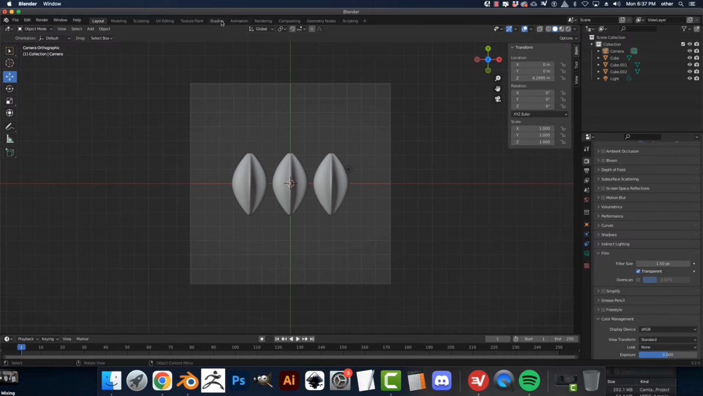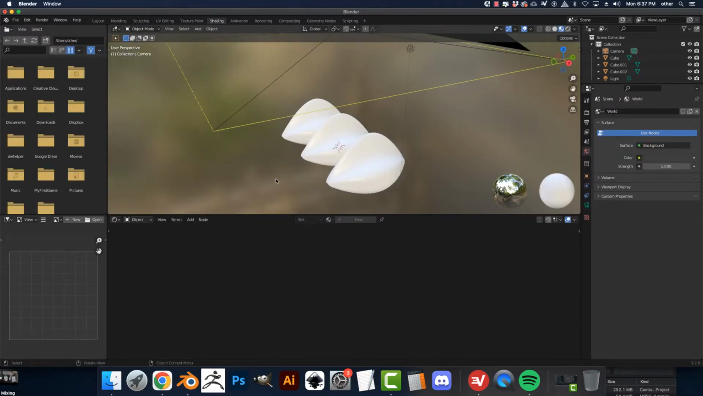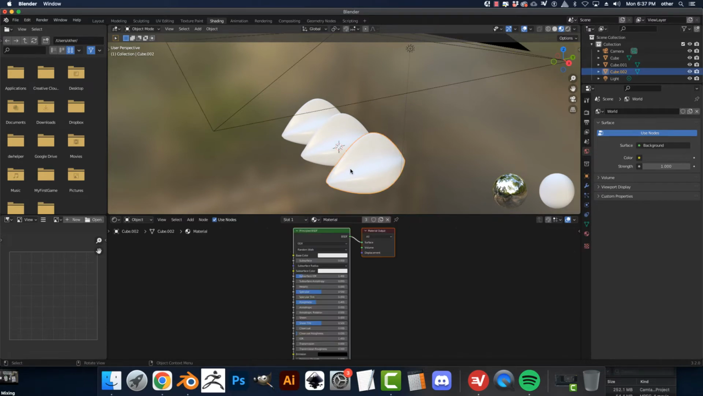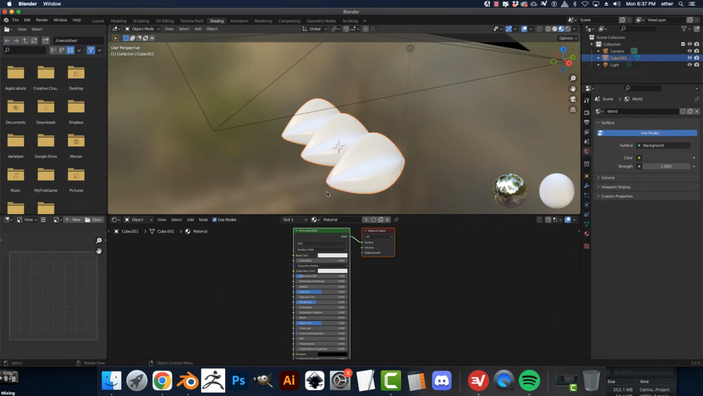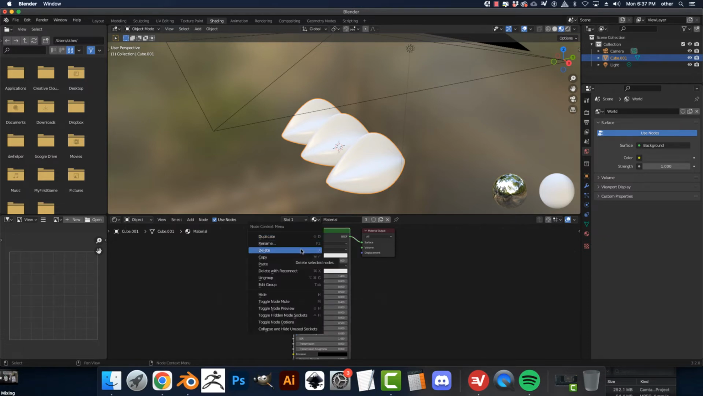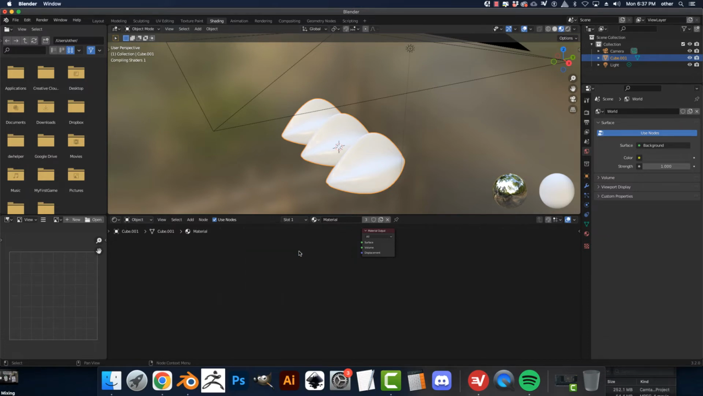Alright, now the hard part. Let's go into shading. We're going to click on the object. Notice I got 3 objects, so let's combine these together. Let's grab them all, holding shift. Go object join. Okay, in here in shading, we are going to delete this by right clicking on it and deleting it.